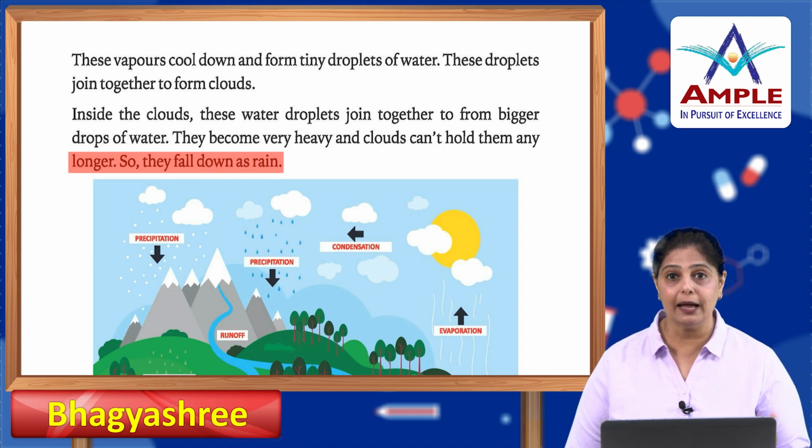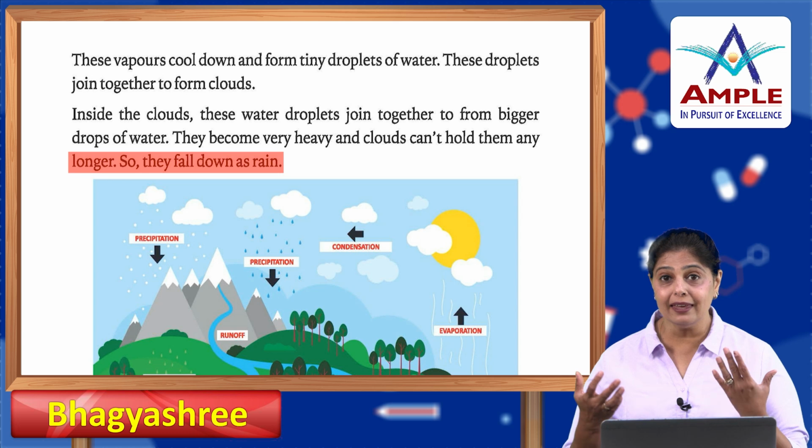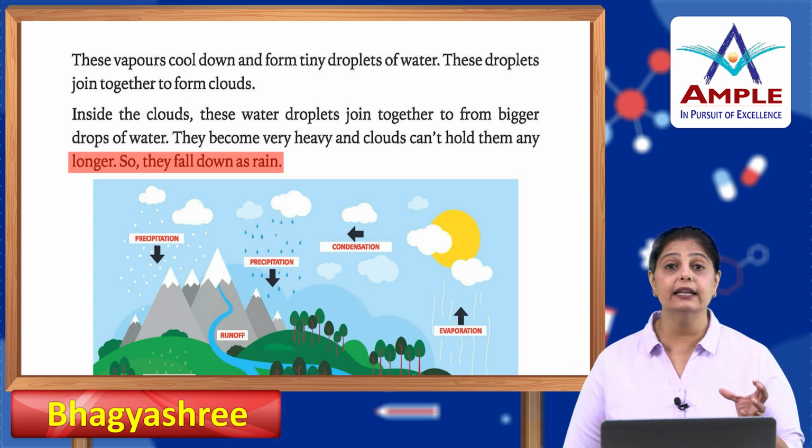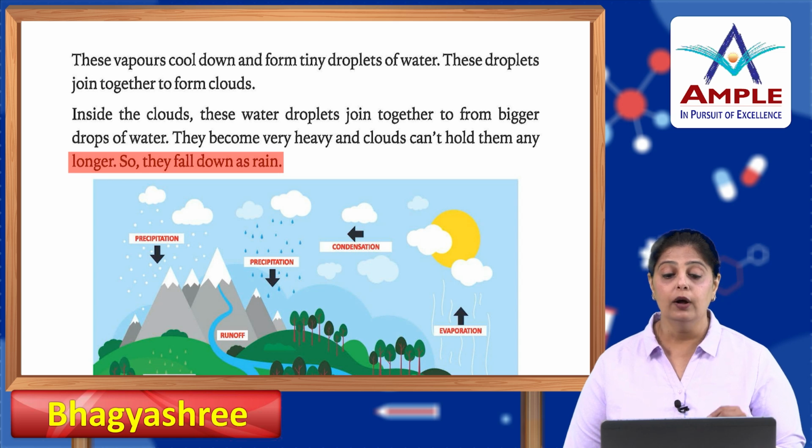So, what happens is the heat of the sun heats the rivers and the lakes and the ponds and the seas, and from there the water vapor comes. The water vapor goes up in the air. And then it starts forming what? It starts forming the clouds. Now, from the clouds, these vapors, when they cool down, tiny droplets of water form. Now, these droplets, when they join together, they form bigger clouds.